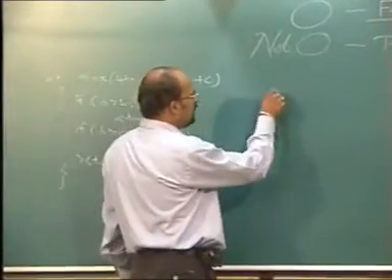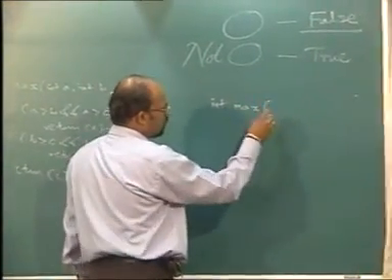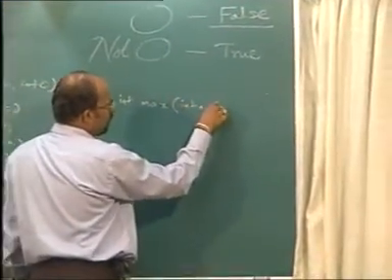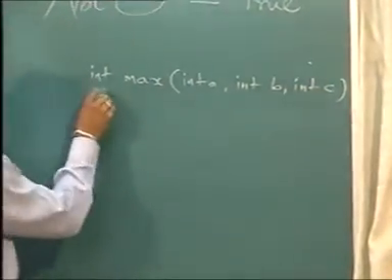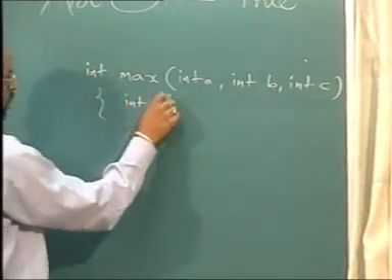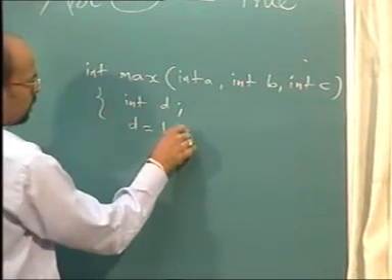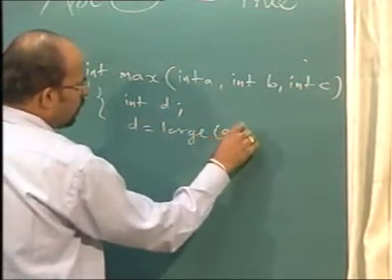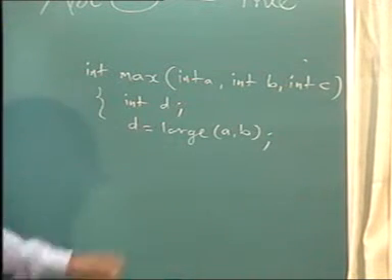try to understand this. I have already defined large.